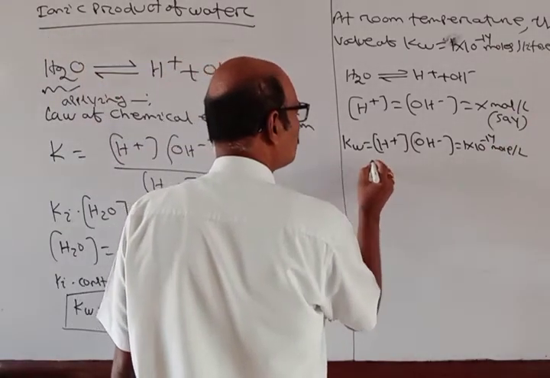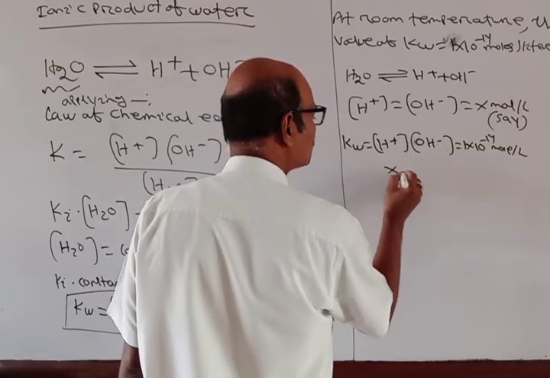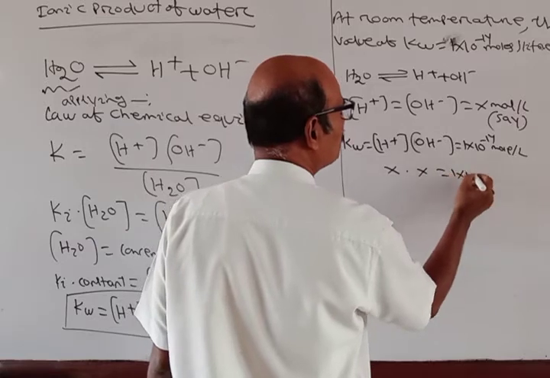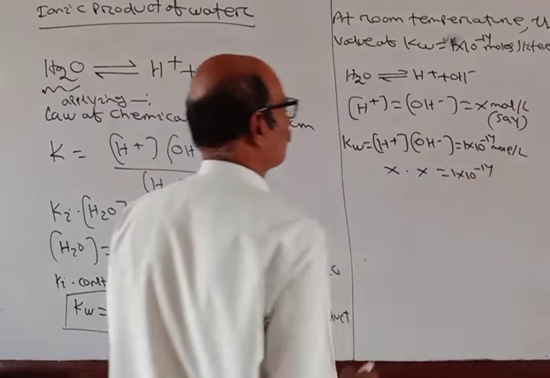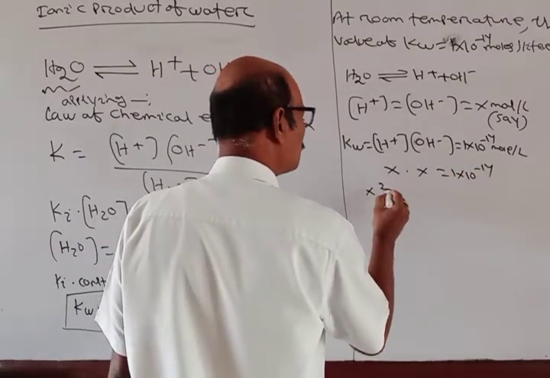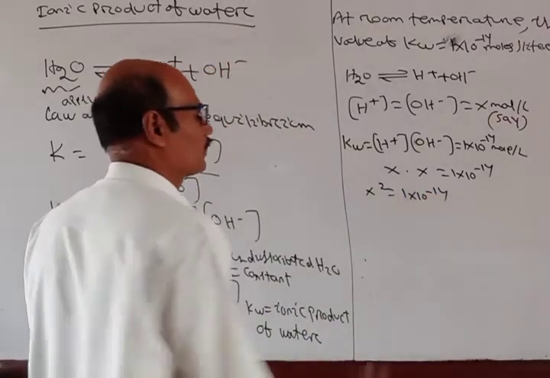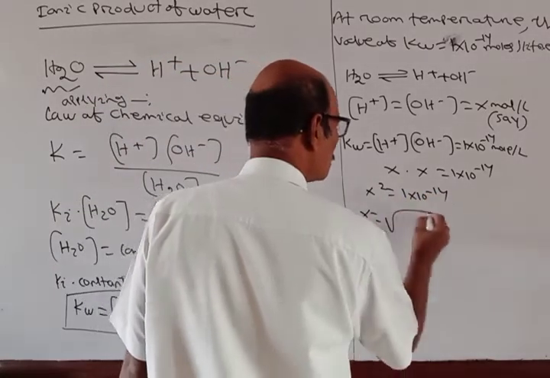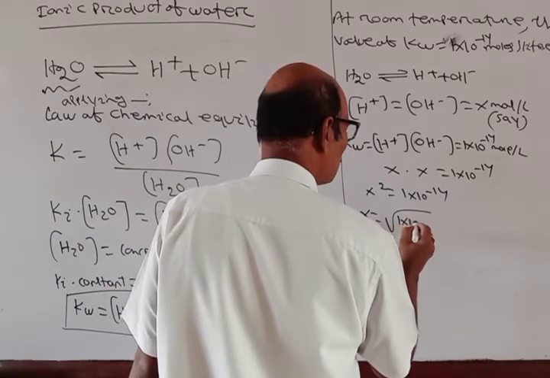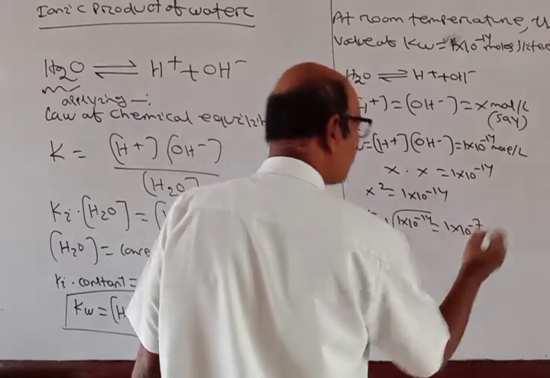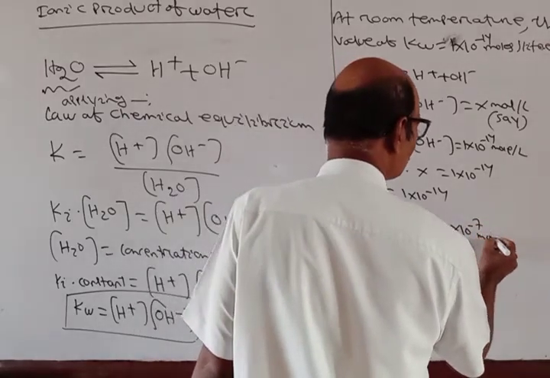Therefore, H plus is X into OH minus X equal to how much? 1 into 10 power minus 14. So X square is equal to 1 into 10 power minus 14. So X equal to what? Root over 1 into 10 power minus 14 is equal to 1 into 10 power minus 7 mole per liter.